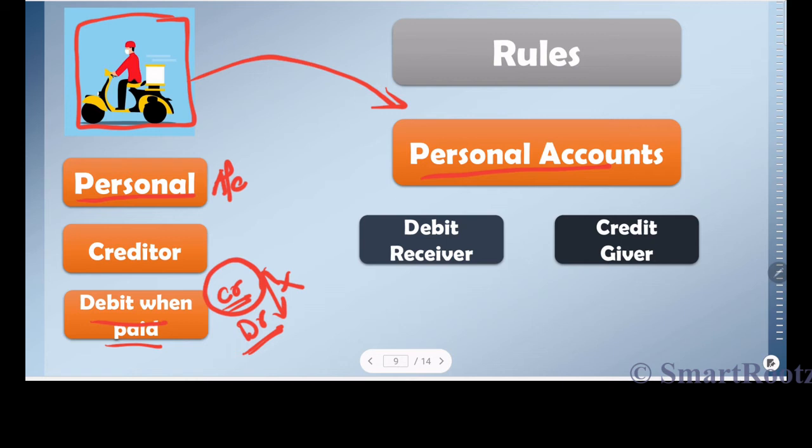So when she pays the vendor, there are two accounts involved. One is the vendor account, one is the cash account. Cash account is not a personal account, only the vendor account is the personal account. So what is she doing? She's actually giving cash to the vendor, which means the receiver is the vendor. So what should I do? His account should be debited. So that is what we are trying to do. We are actually debiting the vendor's account. So this is the first golden rule of accounting that relates to personal accounts. Let's move on.